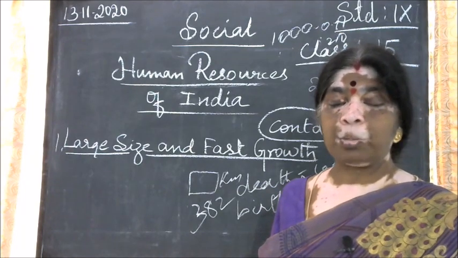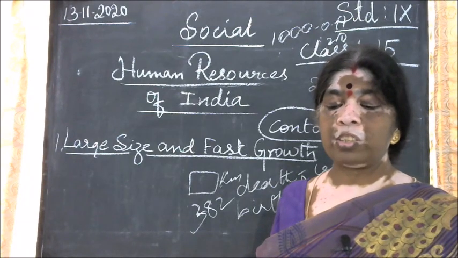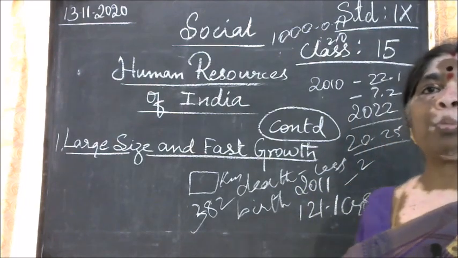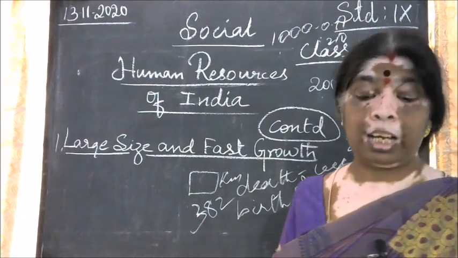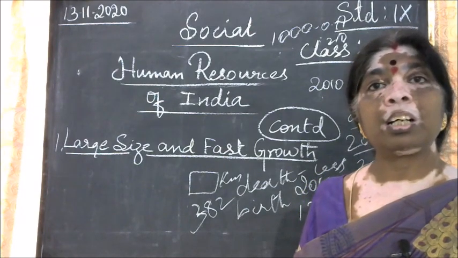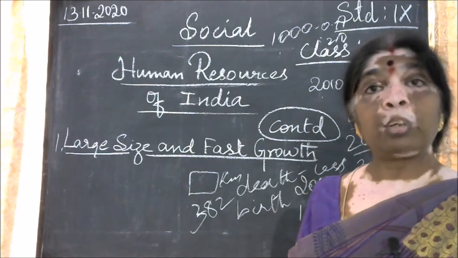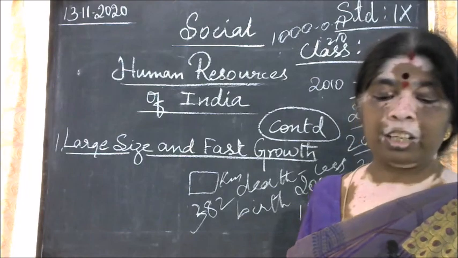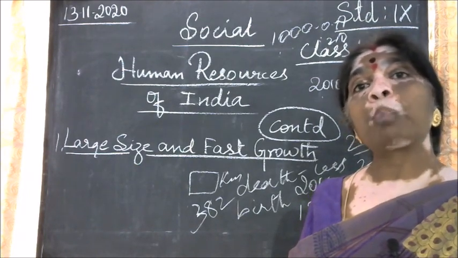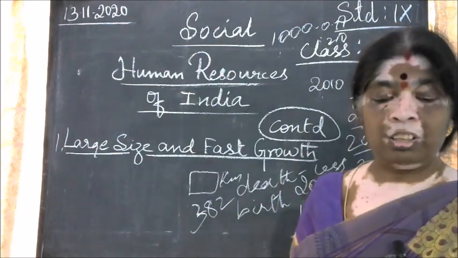Low work participation rate. The ratio of working population to the total population is referred to as the work participation rate, meaning how many people are working. This rate is very low in India, only 39.8% in 2011, which indicates a high proportion of non-working population. The non-working population is larger compared to the working population.